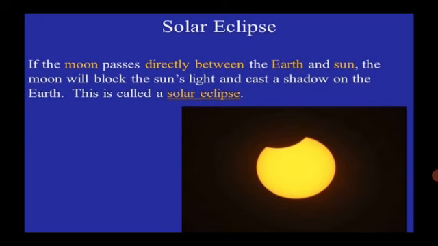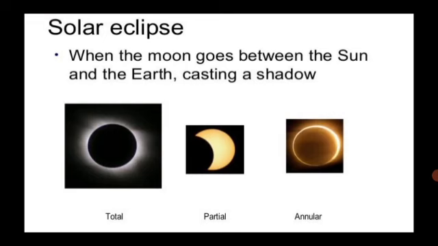If the moon passes directly between the earth and the sun, the moon will block the sunlight and cast a shadow on the earth. So, this is called a solar eclipse, when the moon goes between the sun and the earth, casting a shadow. You can see in the picture total, partial and annular eclipse.